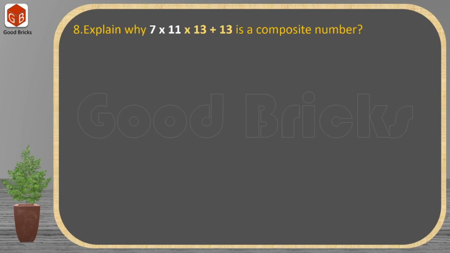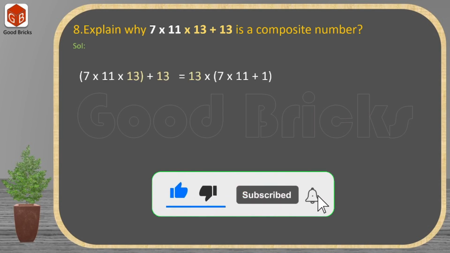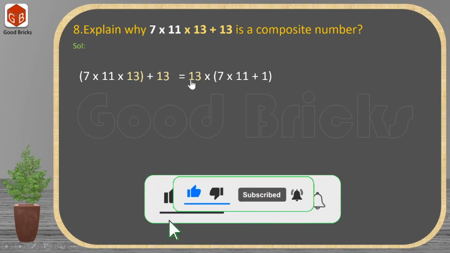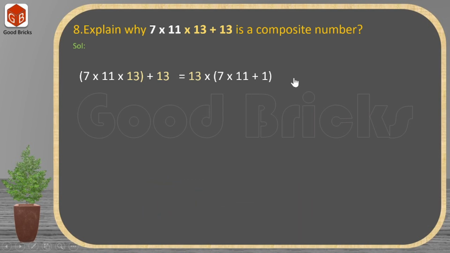Let us look at one more problem. In this problem, they said that this is a composite number. Now we need to give the reason why it is a composite number. For that, first of all, let us take the given number, and from that, if you take 13 common, you can write 13 into 7 into 11 plus 13 into 1. So here when you multiply 7 into 11, you will get 77. After that, when you add, you will get 78.